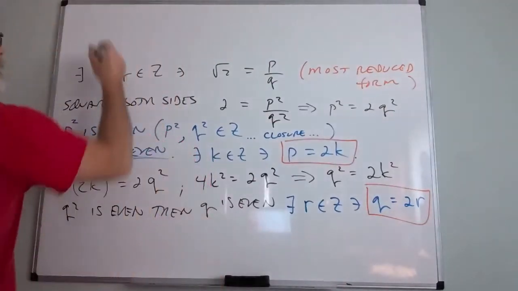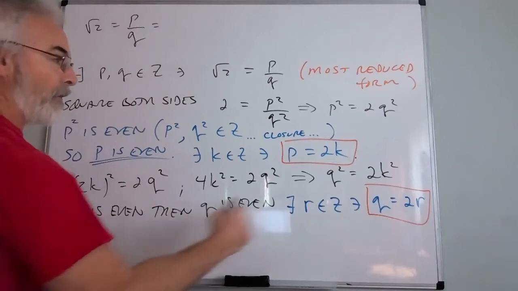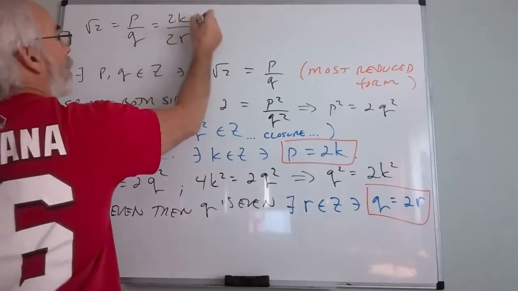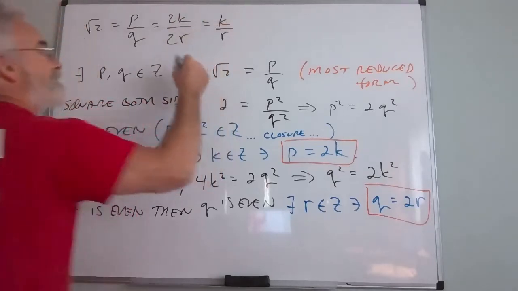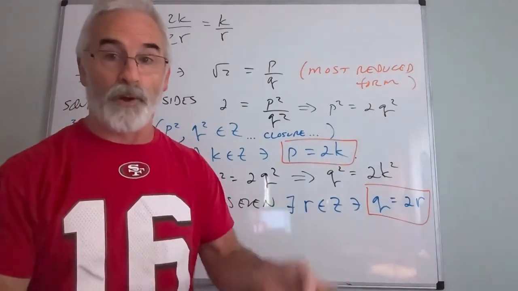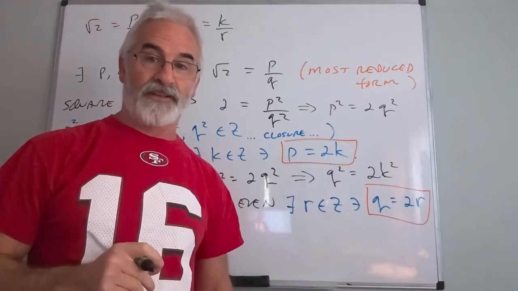So we have that root 2 is p over q, which is now 2k over 2r, which is now k over r. What did we just do? We just reduced p over q. Because p and q were both even numbers, p over q could be reduced because I could cancel the 2's.